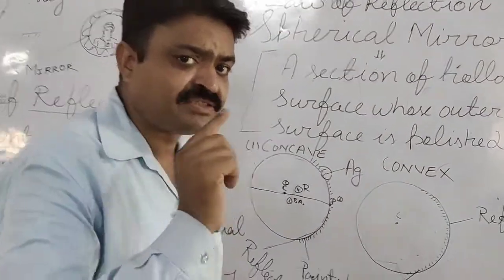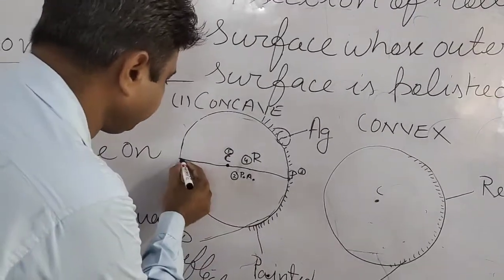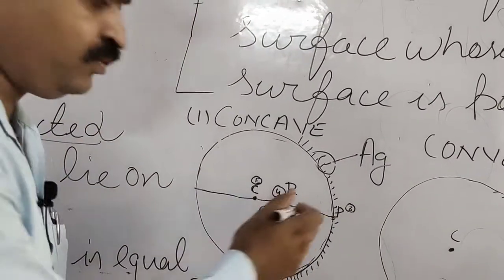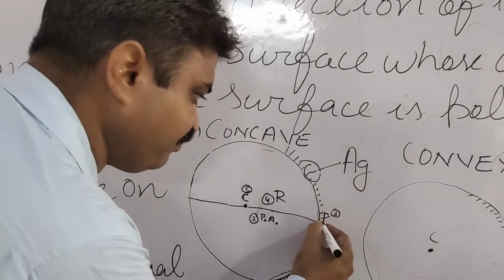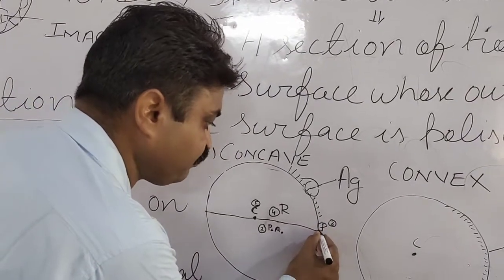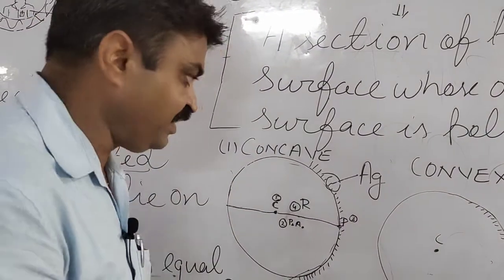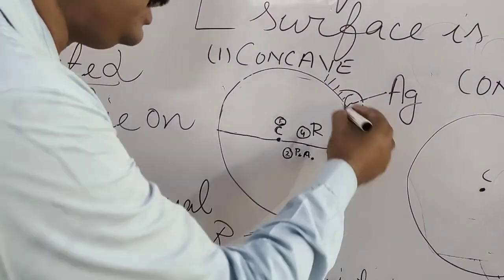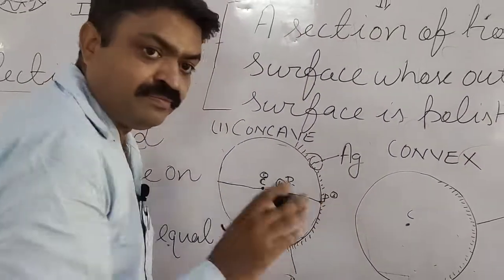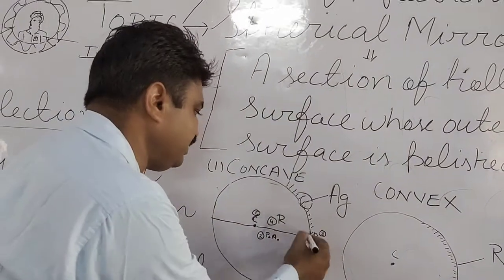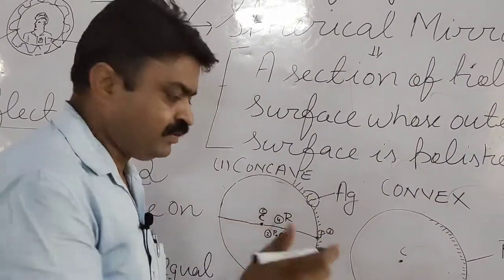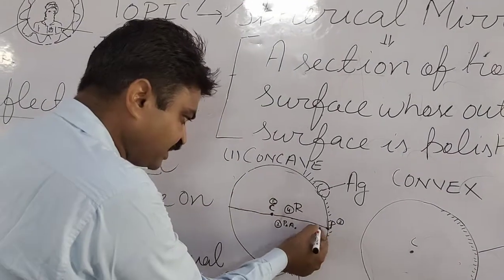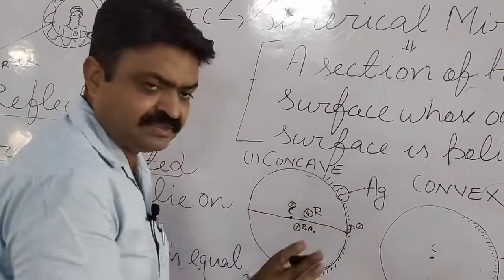It is an imaginary line that passes from the center of curvature to the mirror, and the point where it meets is known as pole. So we can say that the pole is the midpoint of the mirror. This point is known as pole, and this imaginary line is known as principal axis.